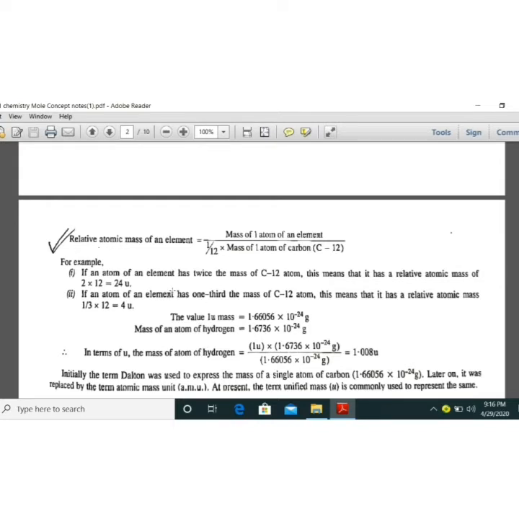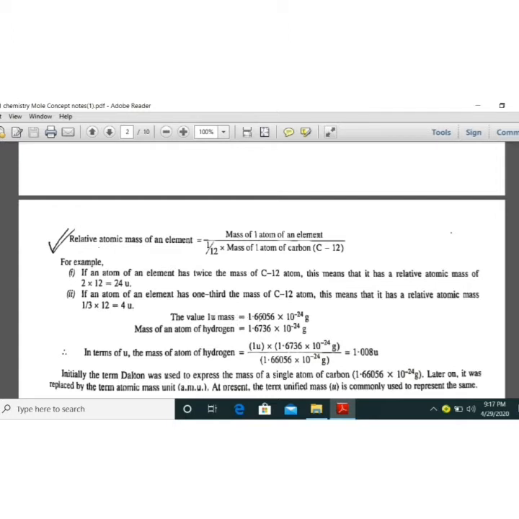For example, if an atom of an element has twice the mass of carbon 12, that means carbon has 12 units, so twice means 24. So relative atomic mass is 2 into 12, equal to 24 units. A second example: if an atom of an element has 1/3 of the mass of carbon 12, then 1/3 into 12 gives 4 units, so the total atomic mass is 4 units, 4 unified mass. Now the value of one